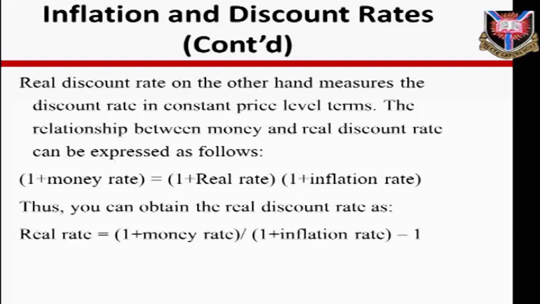The relationship between money and real discount rate can be expressed as follows: 1 plus money rate equals (1 plus real rate) times (1 plus inflation rate). Thus, you can obtain the real discount rate as real rate equals (1 plus money rate) divided by (1 plus inflation rate), minus 1.